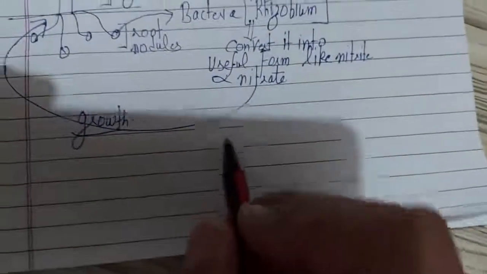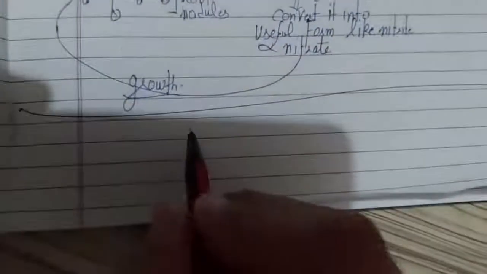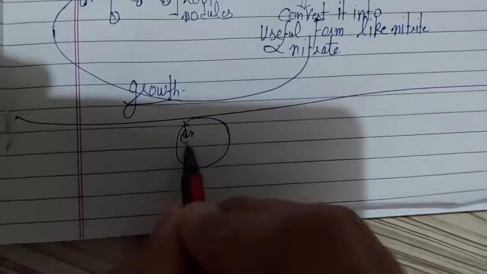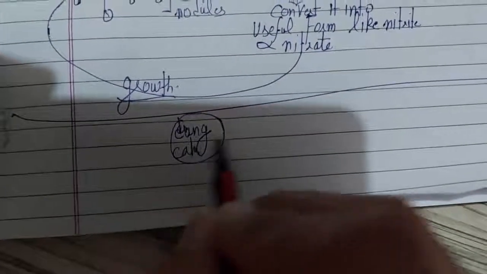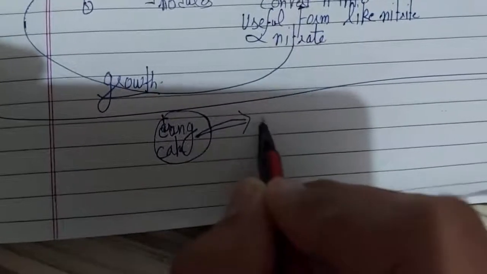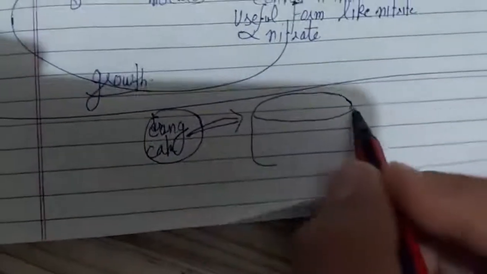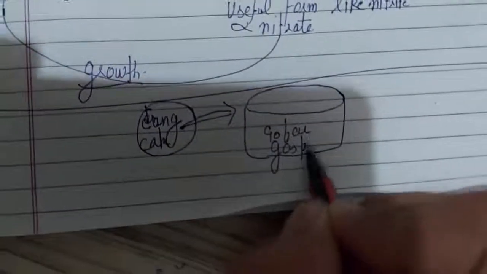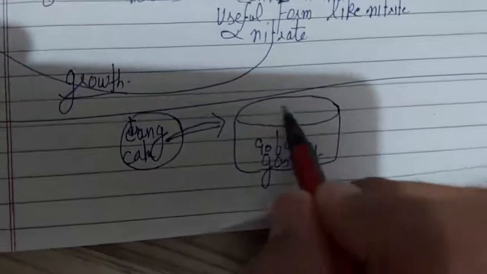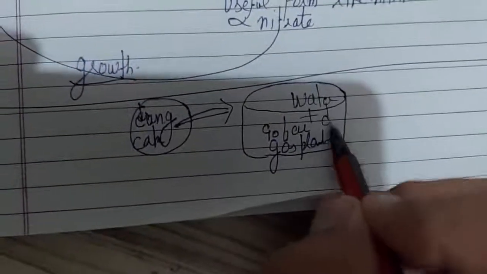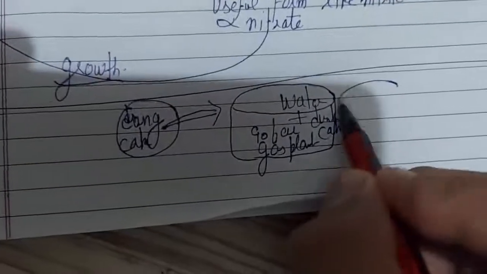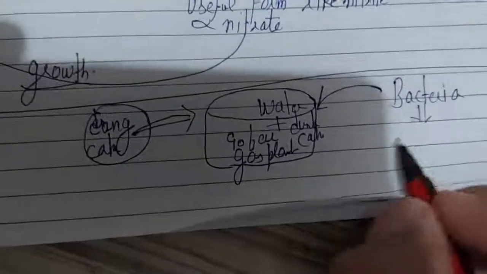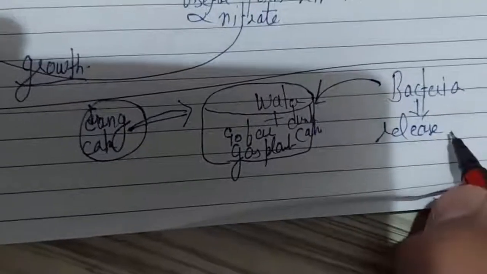And the last use is this: suppose farmers are rearing animals, and these animals produce dung cakes. The farmer puts these dung cakes in a biogas plant, a gobar gas plant, which has dung cake plus water. Then bacteria act on the dung cake and release methane gas, which is used for cooking purposes.